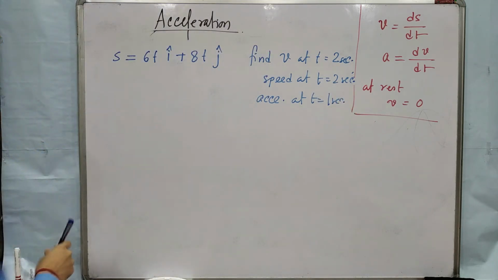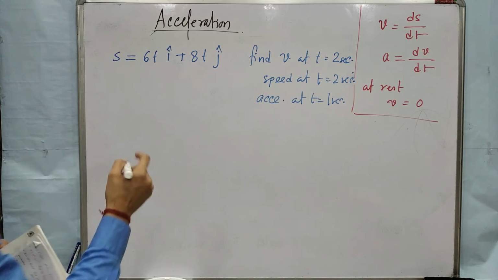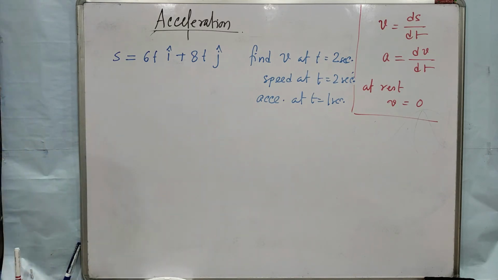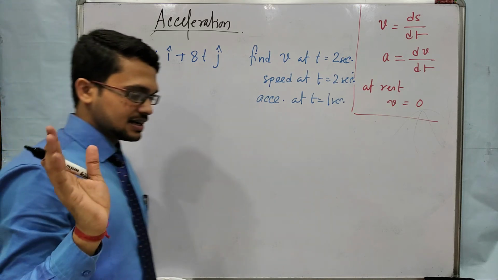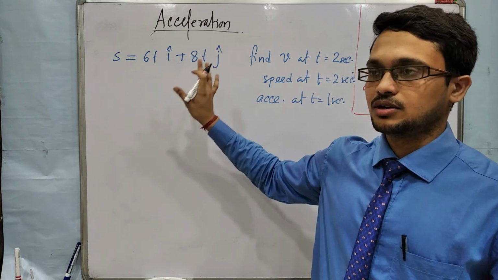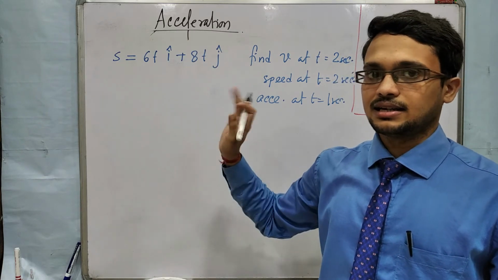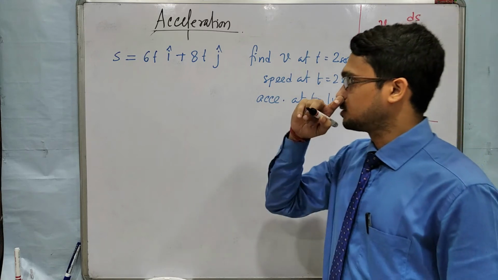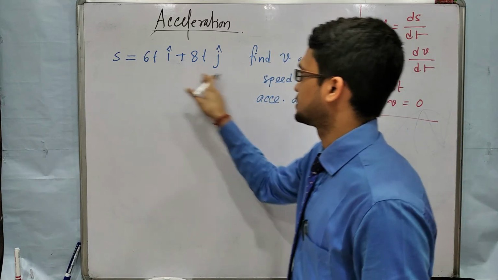Okay. Here a little bit different terms are coming, that is i cap, j cap. Do not be anxious with this thing because these are mainly vector things. We will discuss in details in the next topic, that is scalar and vector or two-dimensional motion. This is basically a two-dimensional motion.